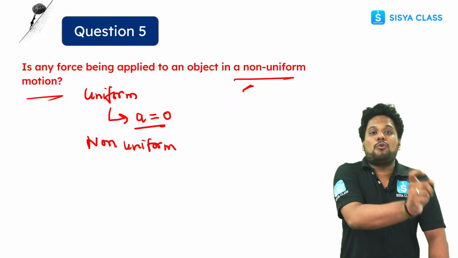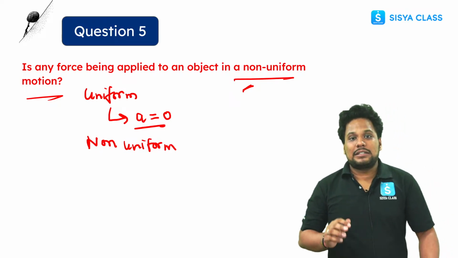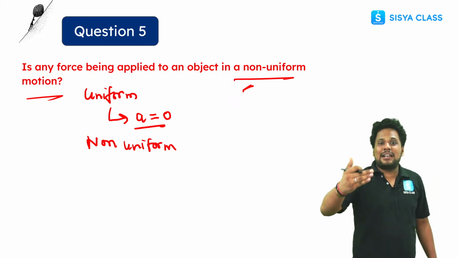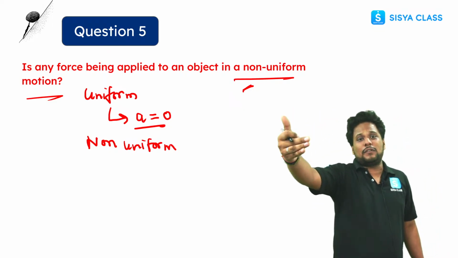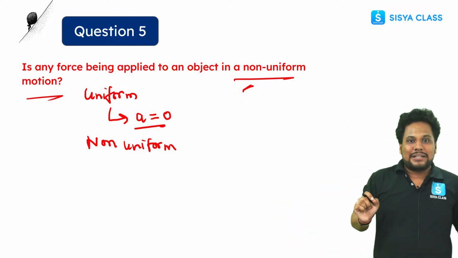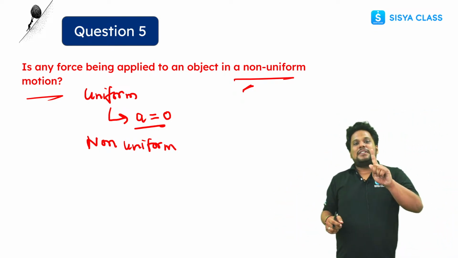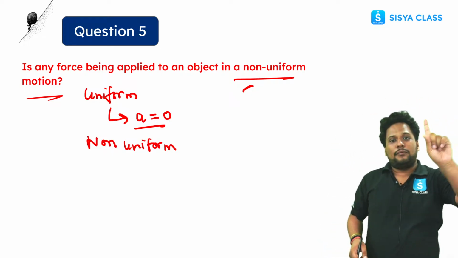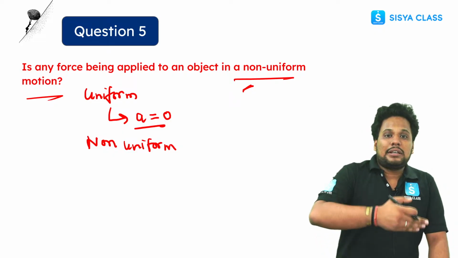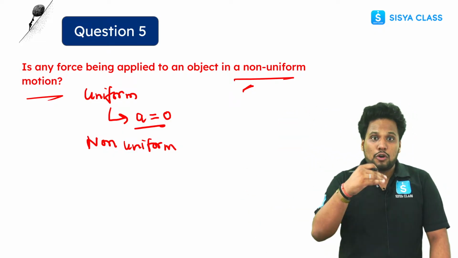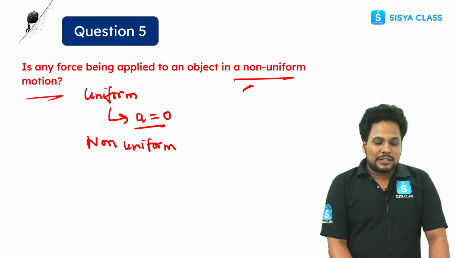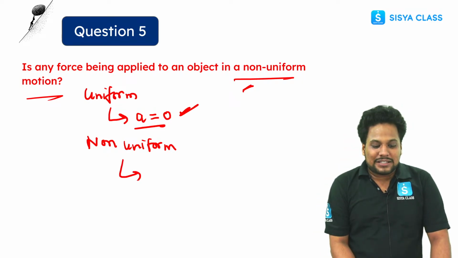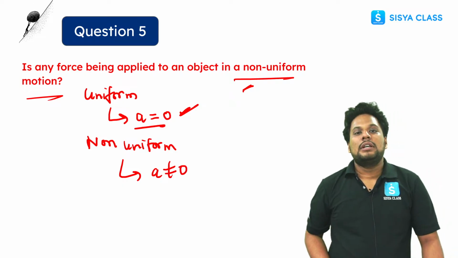But in non-uniform motion, an object covers unequal distance in equal intervals of time. Let's suppose a car is going. For 1 second it covers 1 meter, in the next second 1 meter, again in the next second 1 meter. So that is uniform motion. But if the same car goes 2 meters in the first second, 4 meters in the second, and in another second only 1 meter, that is non-uniform, because it is not covering equal distance in equal intervals of time. So in uniform motion acceleration is zero, but in non-uniform motion acceleration is not equal to zero. This is clear.